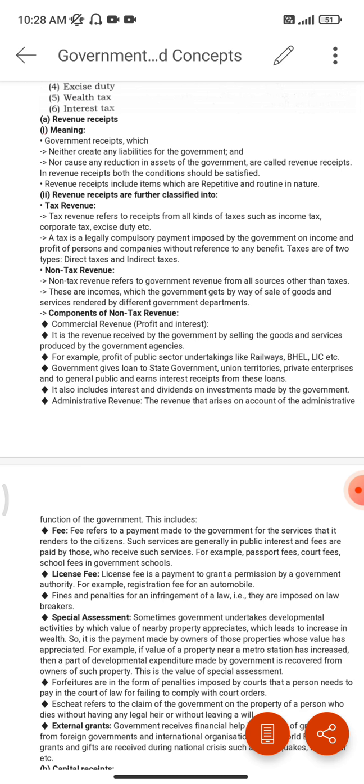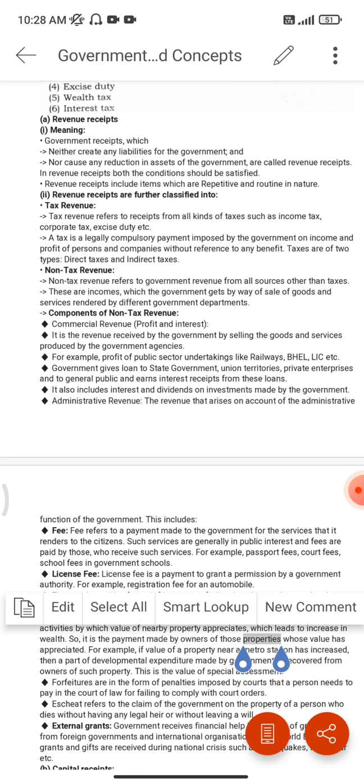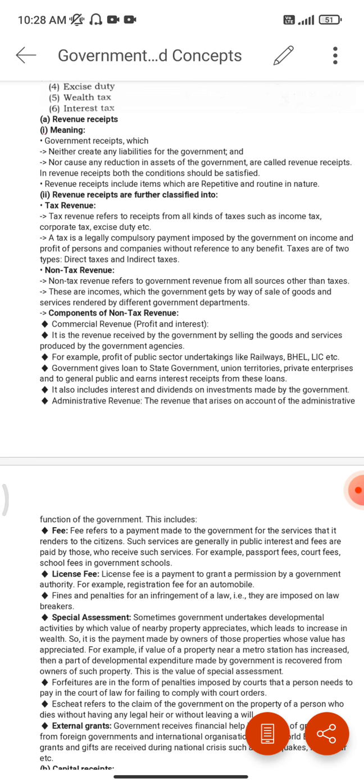Now we will discuss components of non-tax revenue. First point is explained. Another point is that the government gives loans to state governments, union territories, private enterprises and general people, and earns interest received from these loans. It also includes interest and dividends on investments made by the government.